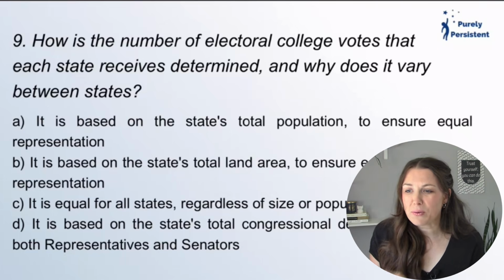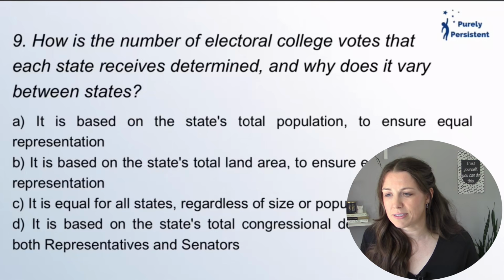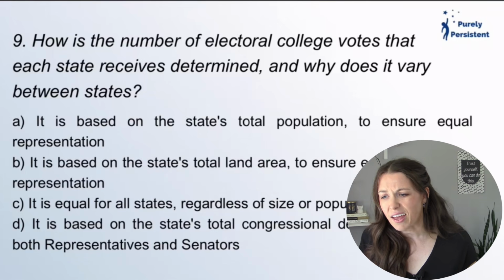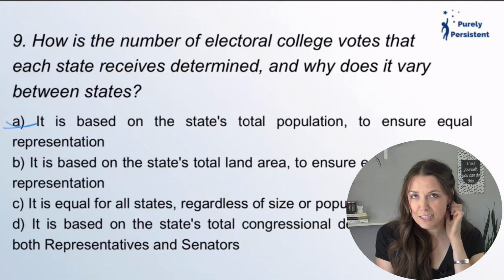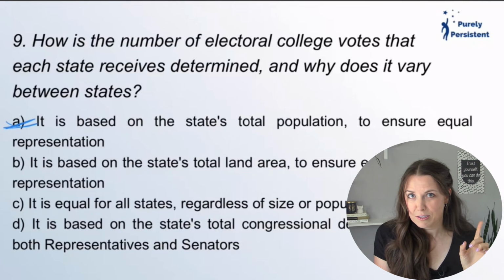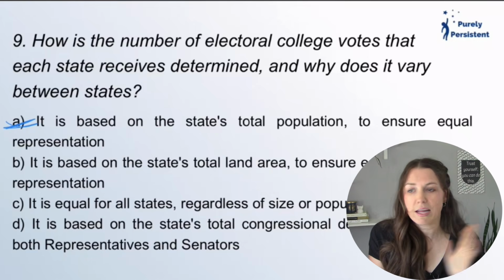Okay, back to our question here. So it is based on the state's total population to ensure equal representation. Not really, right? It's not based on the population of the states. That's based on how many representatives they have, but it's not this, okay?